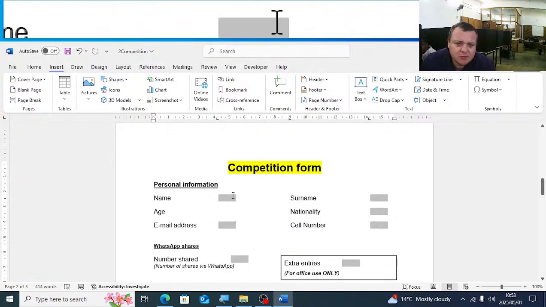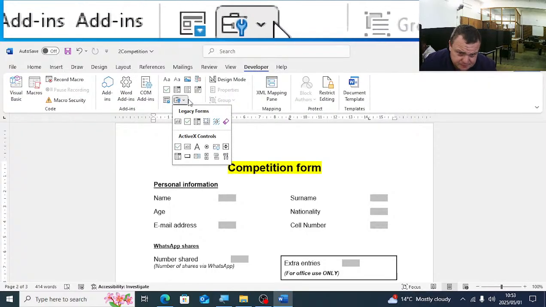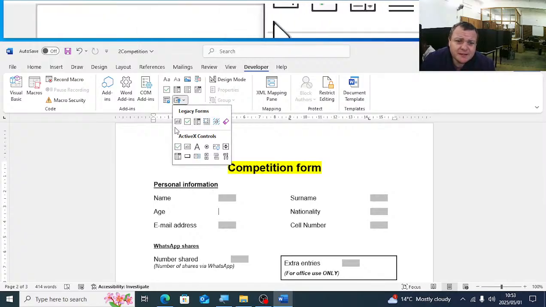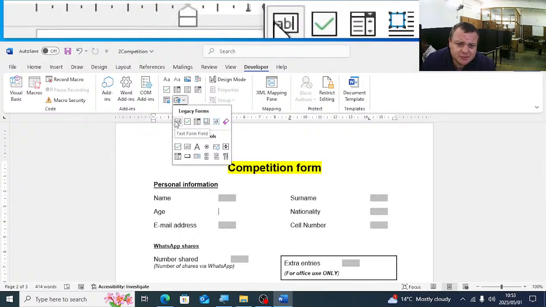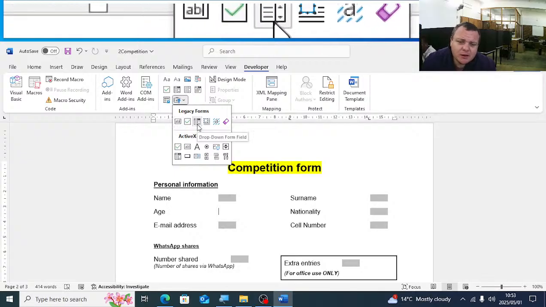So I'm just going to remove it. I'll click on the developer tab. We're going to use the legacy tools. And then we did the 3 basics. The one is the text box form field. The next one is a checkbox form field. And the one we are looking for is a drop down form field. So we're going to select the 3rd one.